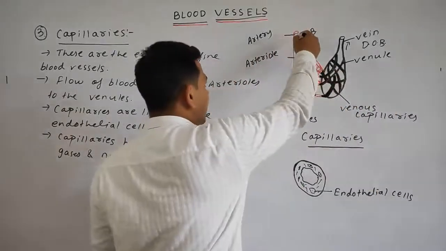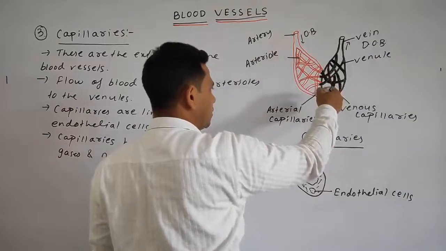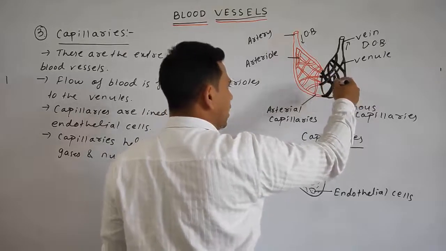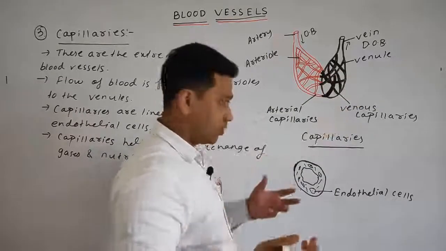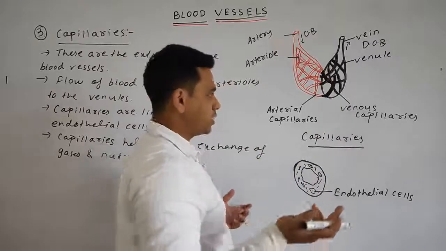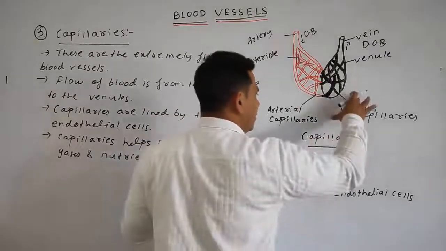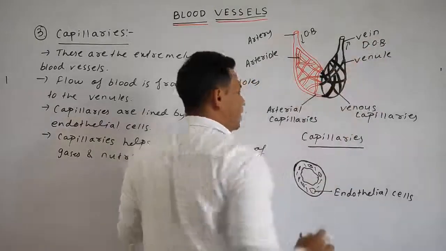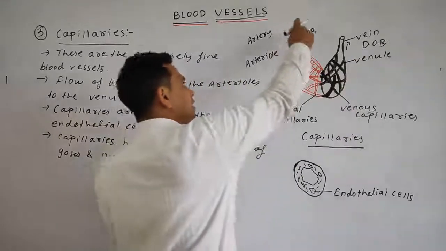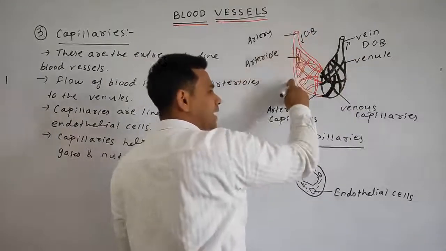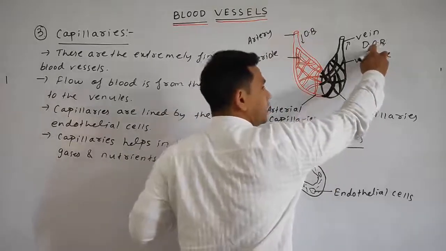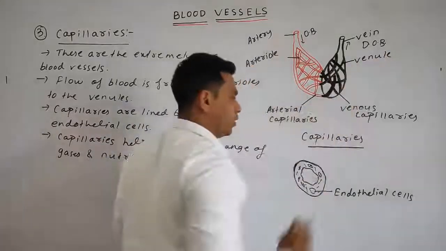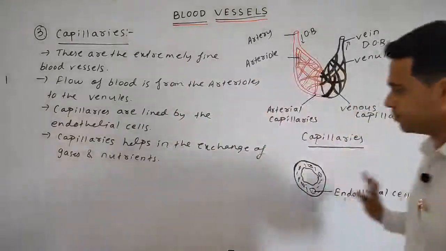You can see from the artery it comes to the arterioles, to the arterial capillaries, the oxygenated blood. Then here the diffusion takes place and it becomes the deoxygenated blood, as the carbon dioxide is eliminated, and passing through the venous capillary and finally through the venule and the vein, the deoxygenated blood flows in. So we can say the same blood is passing. Here the oxygenated blood came, now it became the deoxygenated blood. So the direction of the blood is from the arteriole to the venules. Okay, please note down.